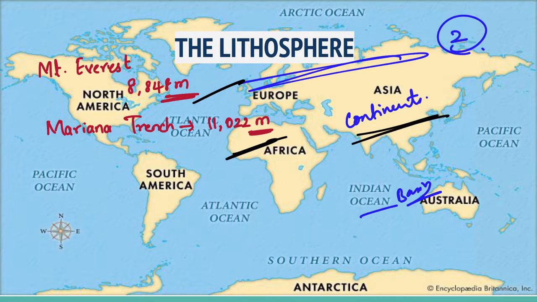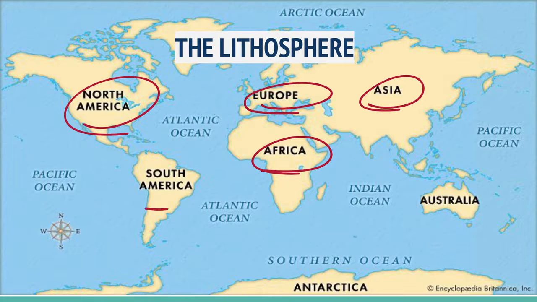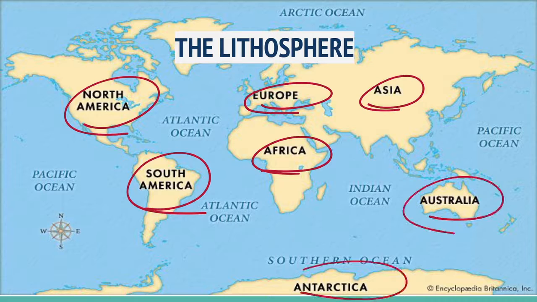Continents: the land masses of the earth are called continents, and there are 7 major continents. These are separated by large water bodies. These continents are Asia, Europe, Africa, North America, South America, Australia and Antarctica. Asia is the largest continent and it covers about 1/3 of the total land area of the earth, and this continent lies in the Eastern Hemisphere.